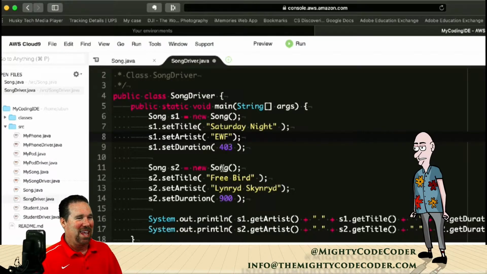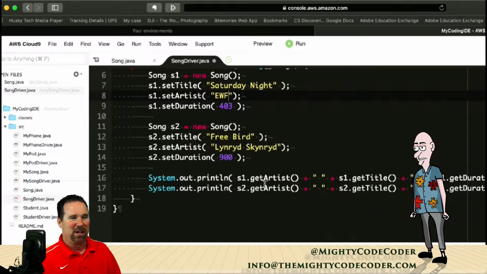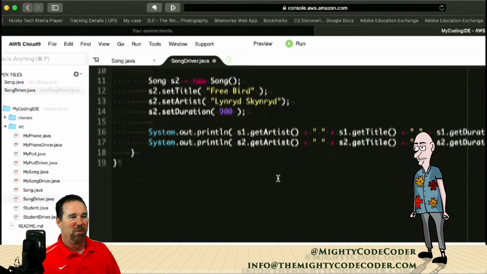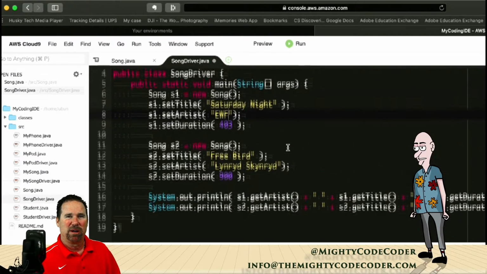All right, and Freebird by Lynyrd Skynyrd. And if you look at the System.out, it's pretty awesome because you can just go to s1.getArtist and print out what you get from the artist. So a very great way to print stuff out. You don't have to store it in a variable first. Just go get it and print it right to the screen.